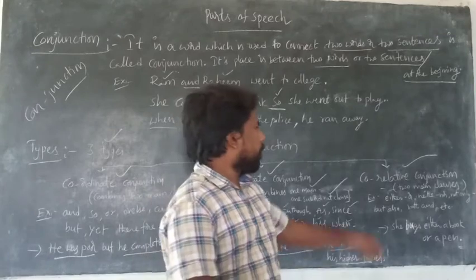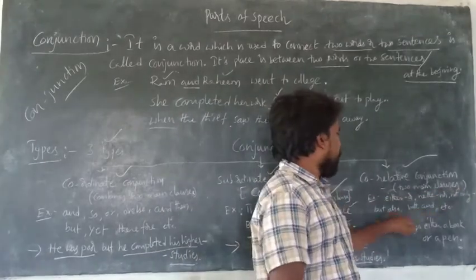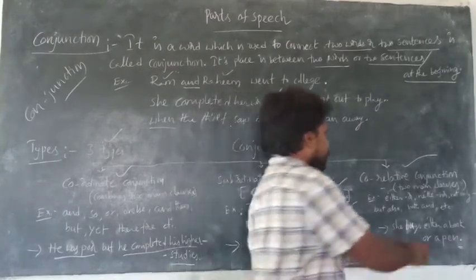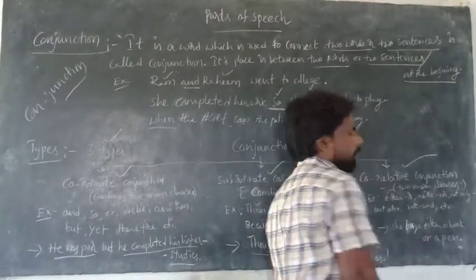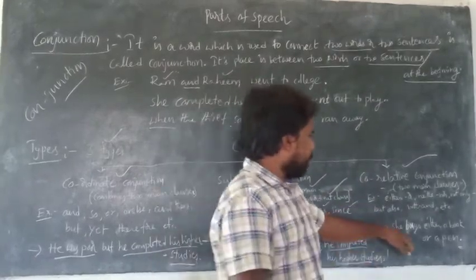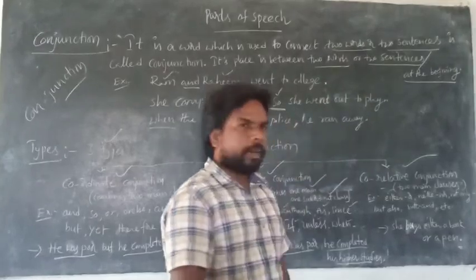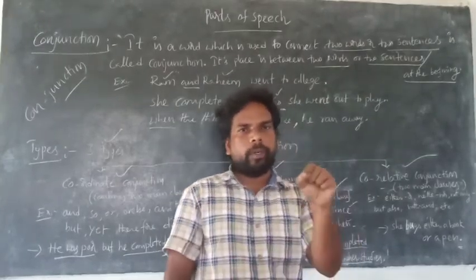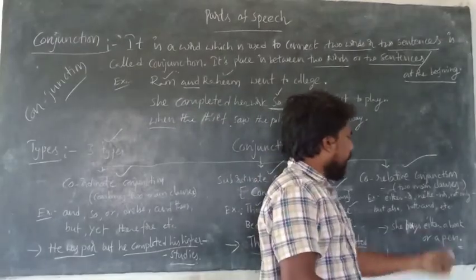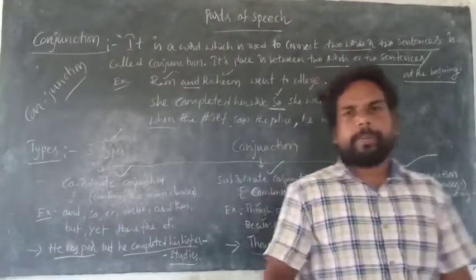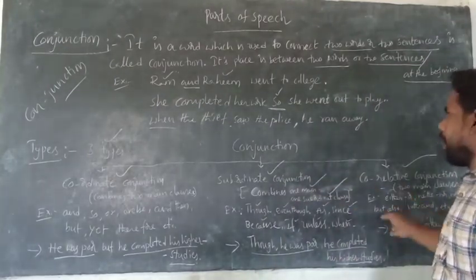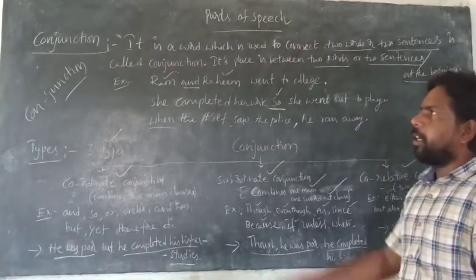We never separate either or. These are called correlative conjunctions. For example, she buys either a book or a pen.